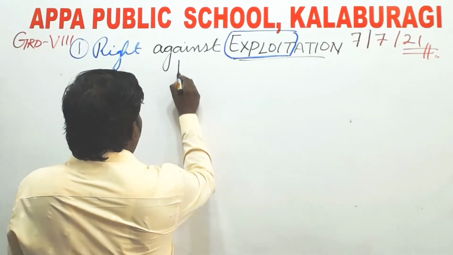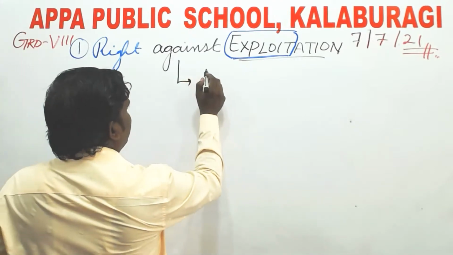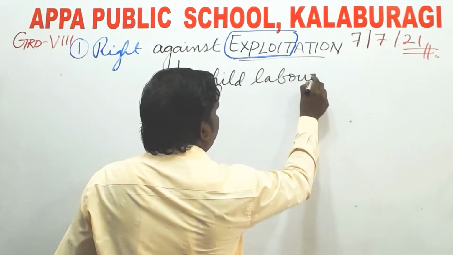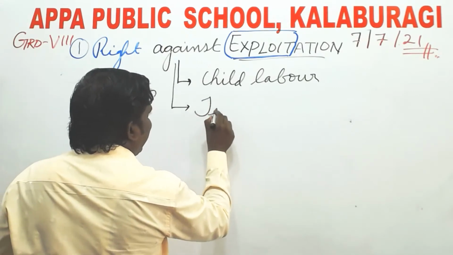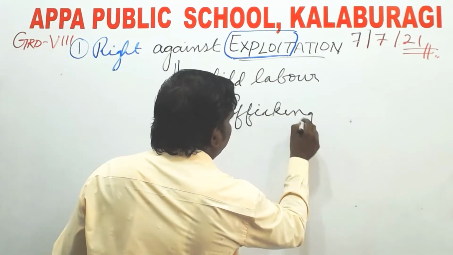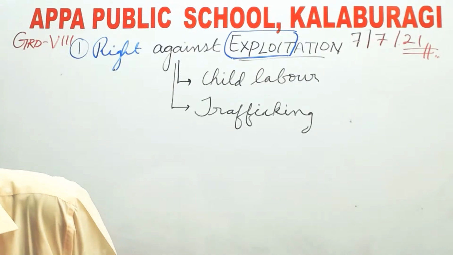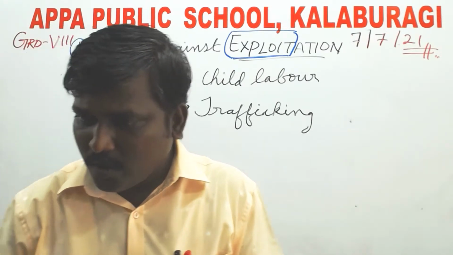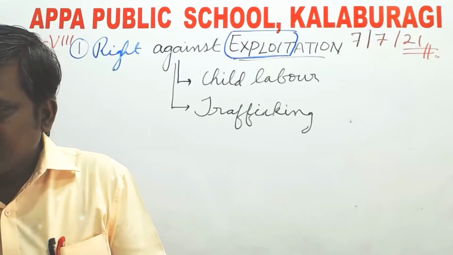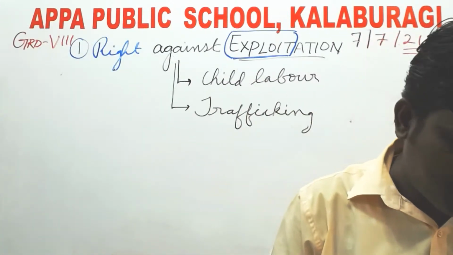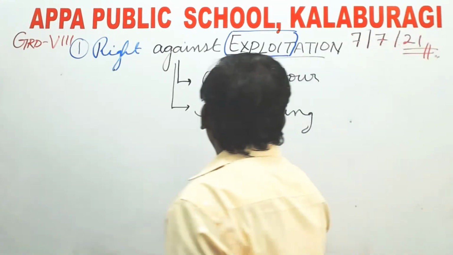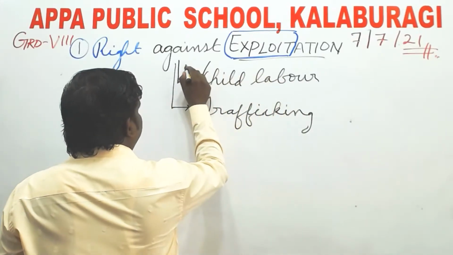The right against exploitation prevents child labor and trafficking. We can go against the parents or anyone who is making children work. That is an example of the right against exploitation. It also prohibits human trafficking, child labor, and forced labor.